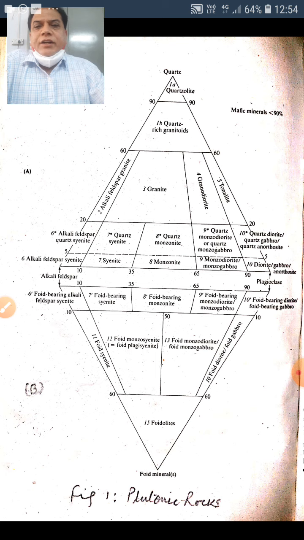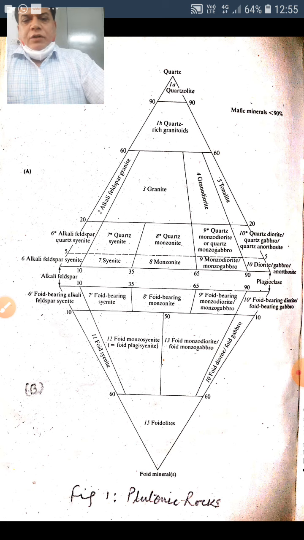Suppose in modal analysis you find that a rock has 50% mafic minerals, 15% quartz, 20% alkali feldspar and 15% plagioclase feldspar. Where will the composition of such a rock be plotted? As I told you, mafic minerals are not considered, so the rest, QAP, will be recalculated to 100. So we get quartz as 30, alkali feldspar as 40 and plagioclase as 30%.